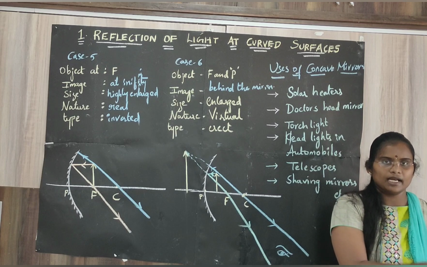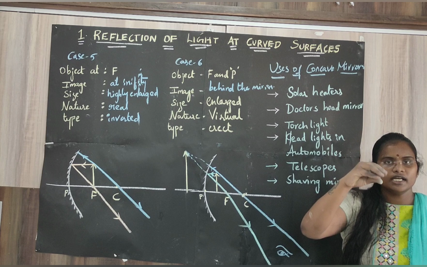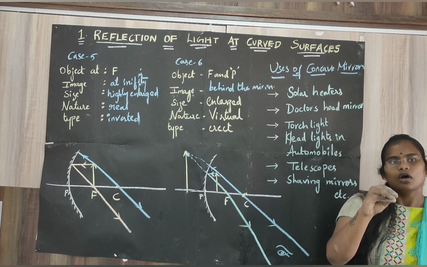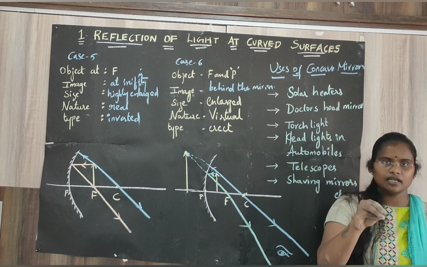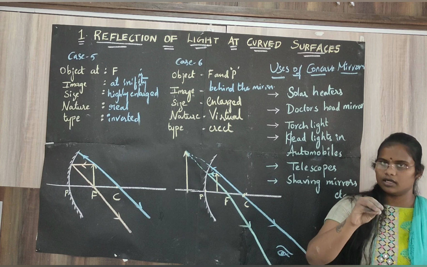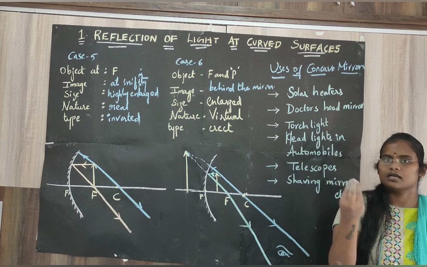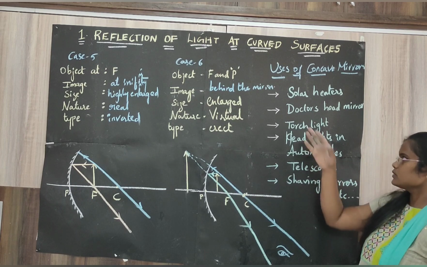All the rays are parallel, and when reflected they meet at a point, and at that focal point, if you place a stand and place a vessel over it, you can cook, you can boil water, or you can cook rice, or you can boil some vegetables in that, using that.